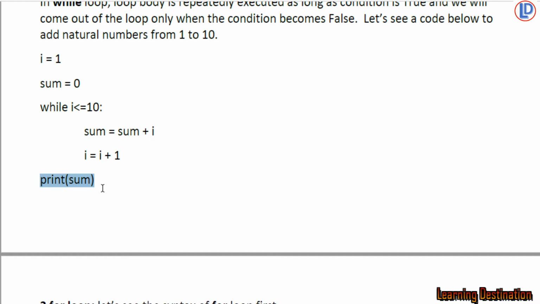Okay, so let's see this program in our Python IDLE editor. I = 1, sum = 0, while I is less than or equal to 10, sum = sum + I, I = I + 1, print sum. Okay, so let's see.